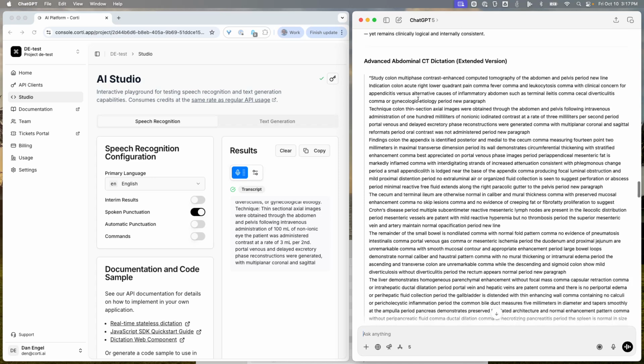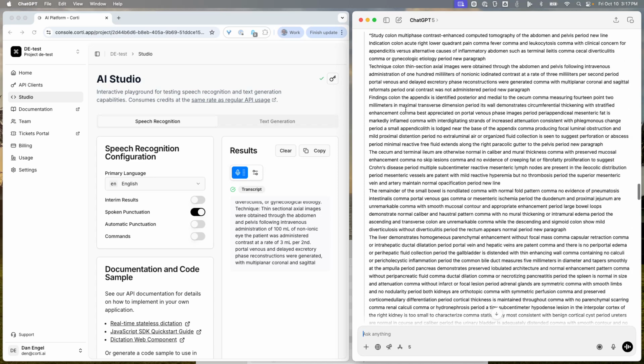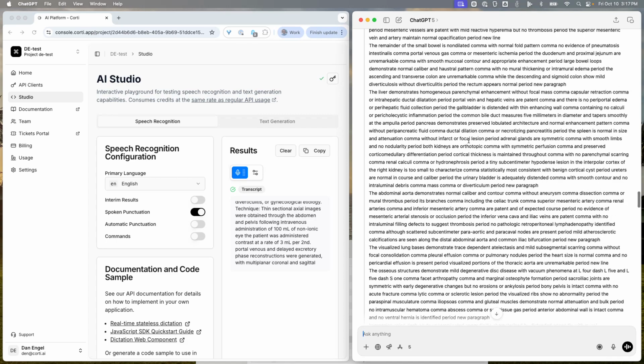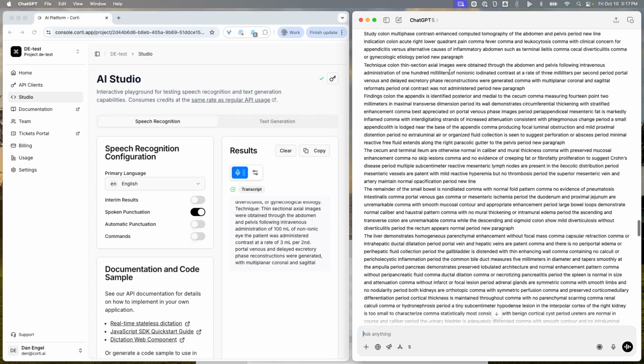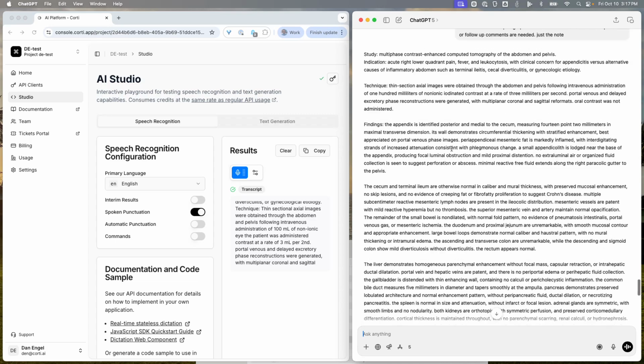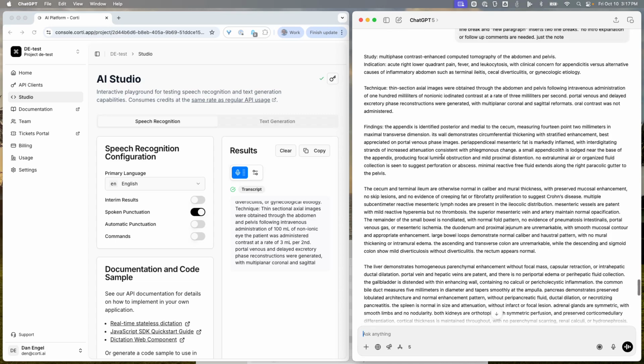What I have here is the spoken form, where you'll see punctuation being verbalized: colon, period, comma, new paragraph, new line. In addition to the spoken form, I have the written form down here.